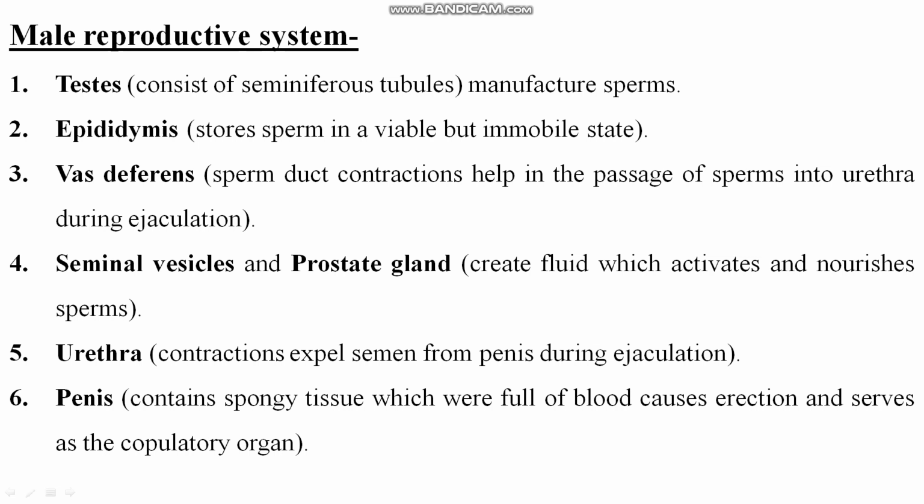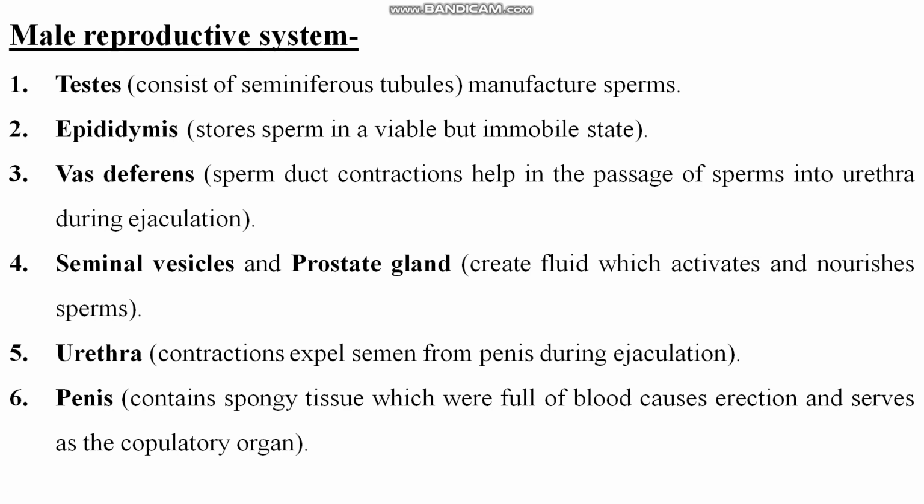Students, when you make your notes, please make your notes from the book. I have not written so much here about the testes, epididymis and all these parts of the male reproductive system, but please go through your book.